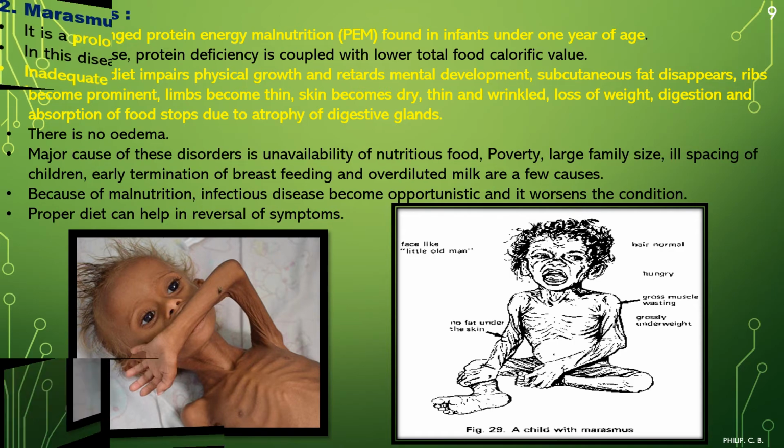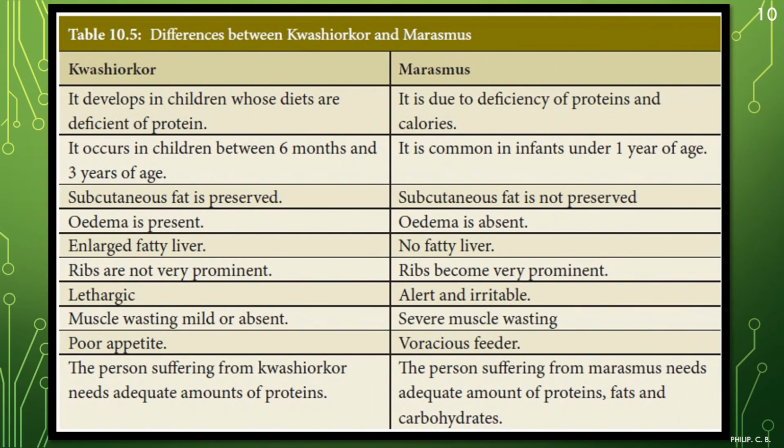Now I have put a table also to understand the difference, as you already saw in the paragraph, but still this will make it easier to differentiate between kwashiorkor and marasmus. So in kwashiorkor, it develops in children whose diets are deficient in protein. So here protein deficiency is there, as it is common for both. In marasmus, along with protein deficiency, there is also calorie deficiency in the diet.